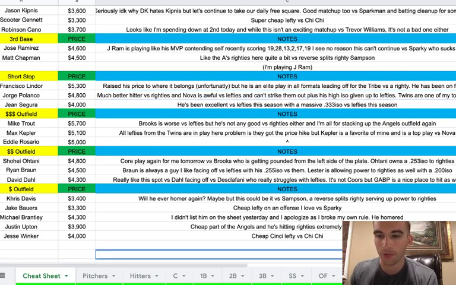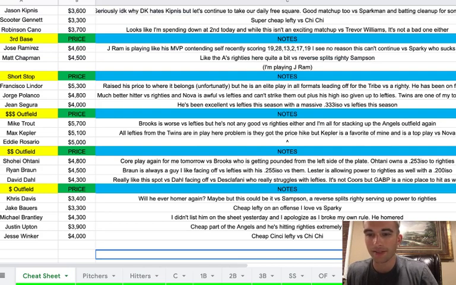And then I like Jorge Polanco for our Twins stacks. He's a much better hitter versus righties, and Nova is awful versus lefties and can't strike them out to save his life. I believe it's only at 14%, which actually is coming up a little bit. I believe earlier in the season it was at like 9%, so maybe he's getting a little bit better, but that's still very, very below average. He just gave up a pretty decently high ISO to lefties, so the Twins are one of my top stacks.